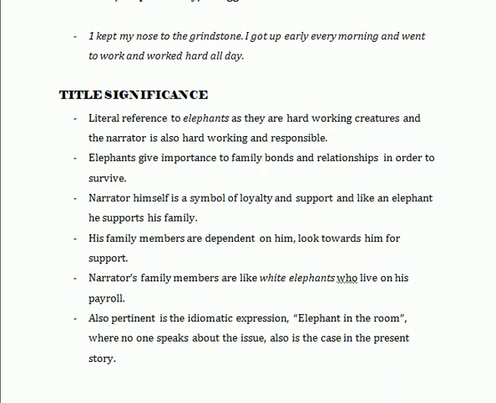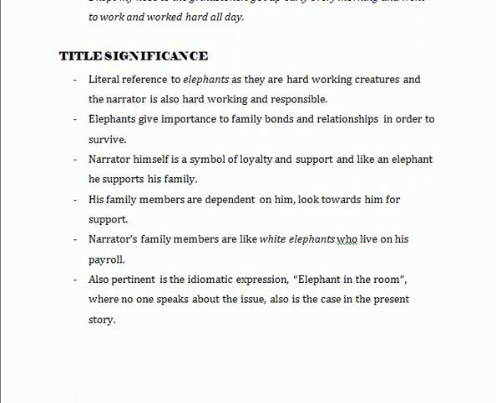Now let's see how significant the title is. What is the title of the story? Elephant. So, the literal reference is to elephants, as elephants are hardworking creatures. If we relate that with the story, we see that the narrator is also a hardworking and responsible individual. Another fact about elephants is that they give importance to family bonds and relationships in order to survive. This we may also see in the story, that the narrator is a supportive individual. He is a symbol of loyalty and support, and like an elephant, he supports his family.